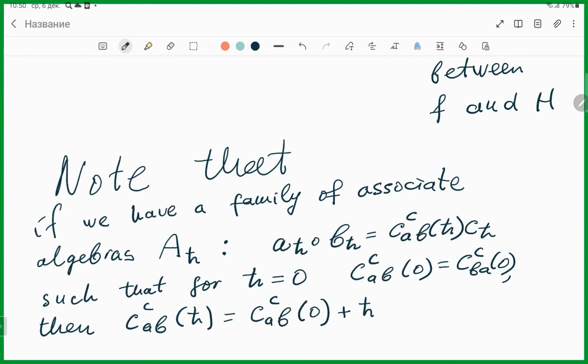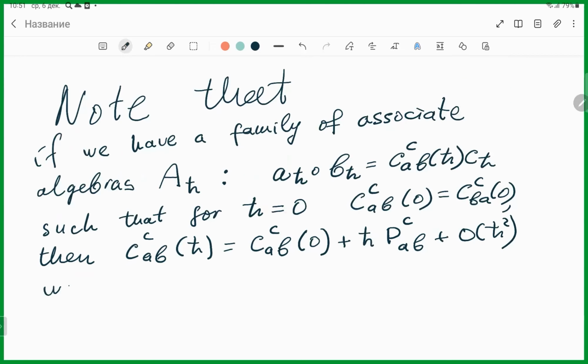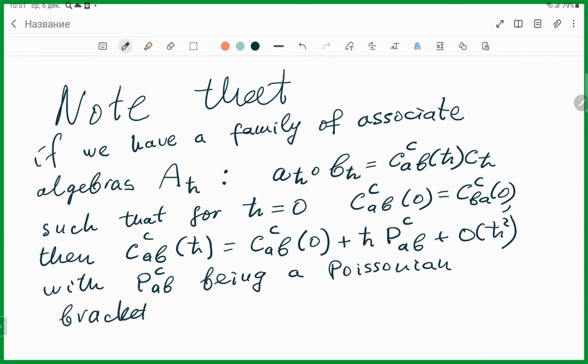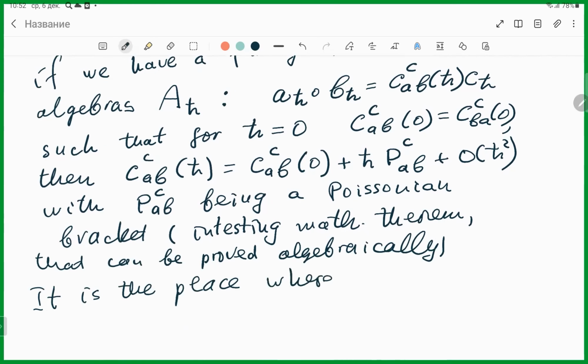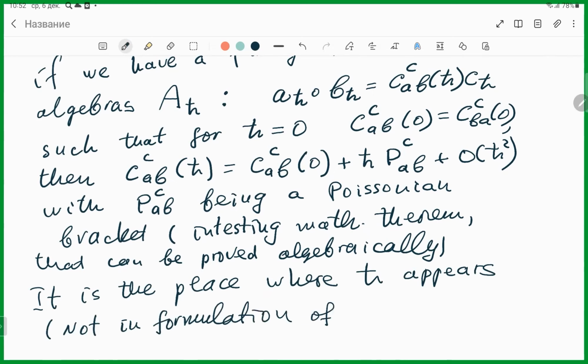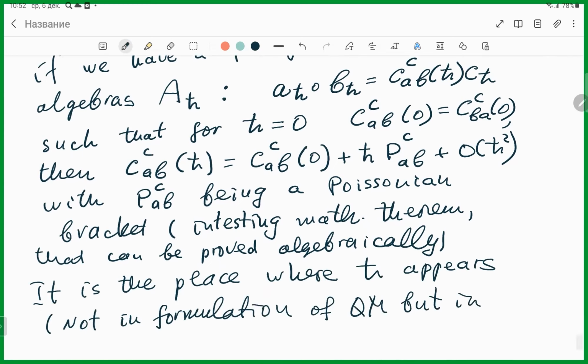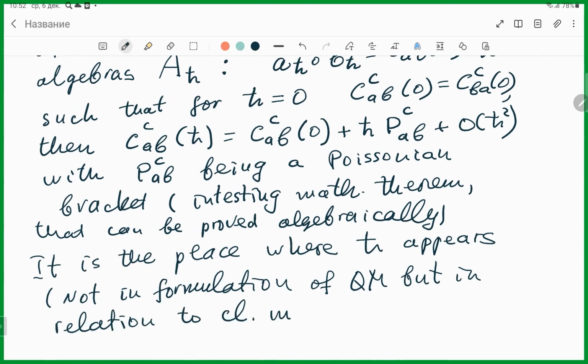And what do we have here? We have an interesting operation, let me call it P(a,b), plus O of h squared, with P(a,b) being a Poisson bracket. It is an interesting mathematical theory that can be proved algebraically. It is the place where h appears not in the formulation of quantum mechanics, but in relation to classical mechanics.